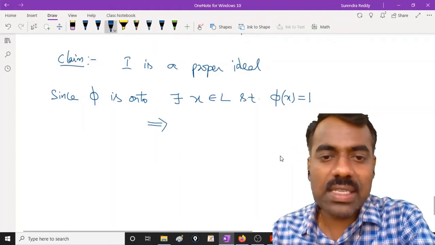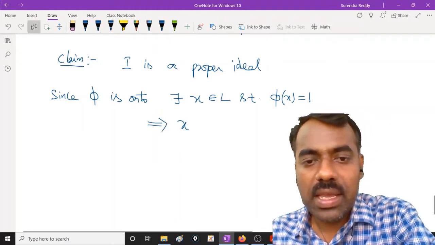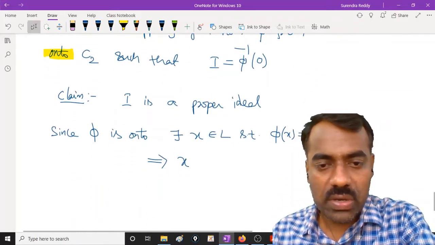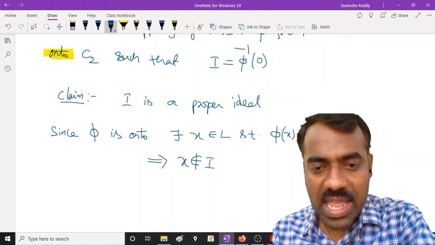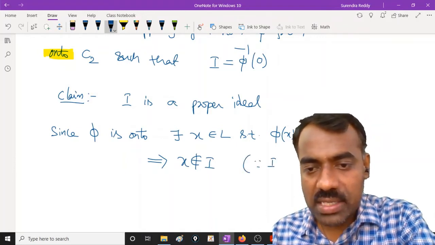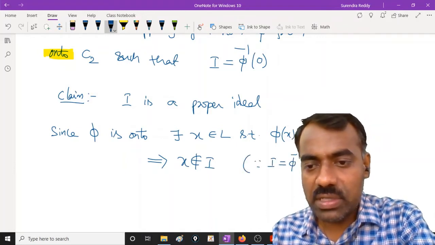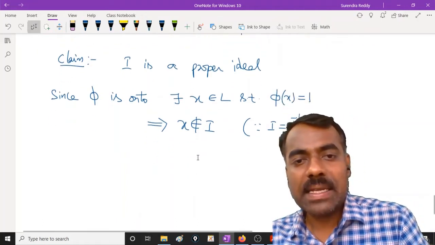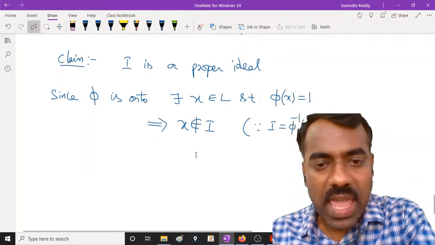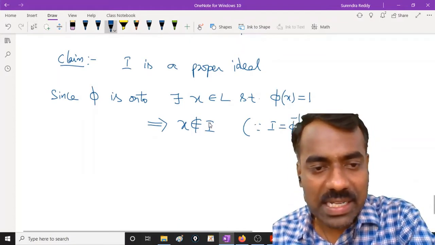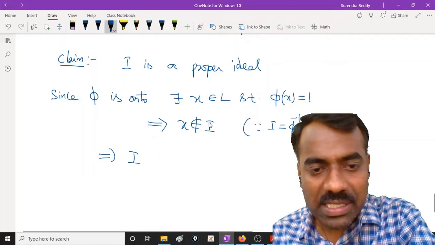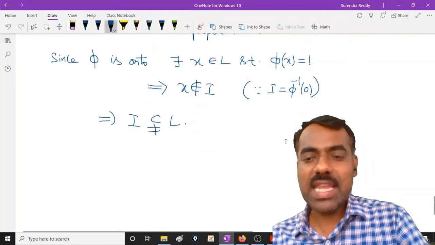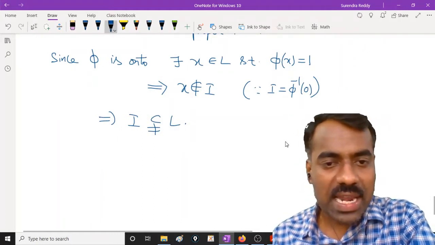Because phi of x is 1, we know that x cannot be in I, because I is nothing but phi inverse of 0. So x is not in I. Are you following? So x is an element of L, but it is not an element of I. That means I is a proper subset, we proved that. Now we want to show that it is an ideal. So to show ideal, what will we show?